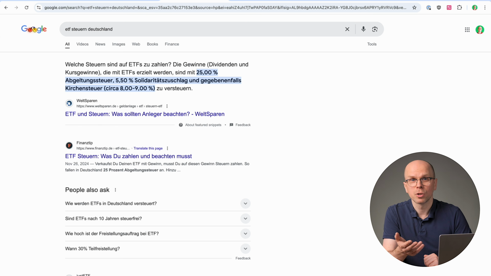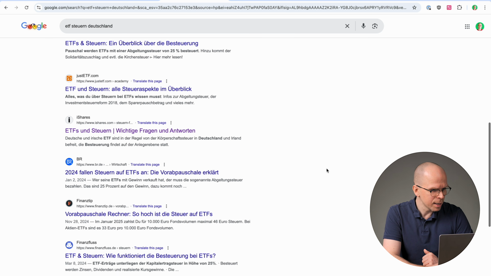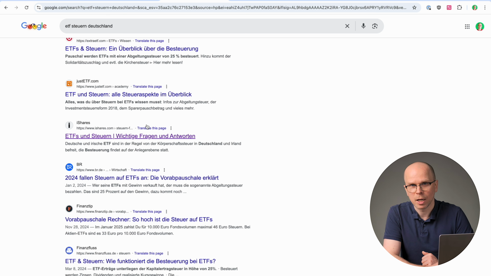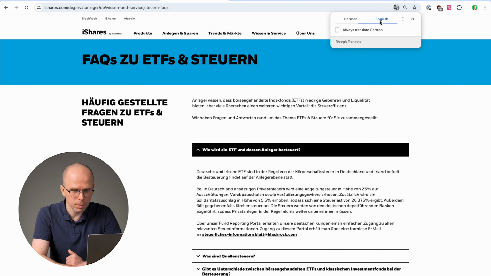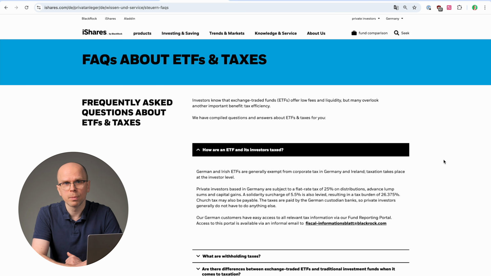And then we have a bunch of results. And you have to be aware that many of the websites that come up could be misleading or not reliable. So I would usually scroll down and look for something that looks trustworthy. And in this case, I see the iShares website. So iShares is a part of BlackRock, the biggest fund provider in the world. So their website should be quite reliable. I would click on the iShares website and then hit Google Translate, of course, being aware that there can be translation issues, and look for the information that I need.